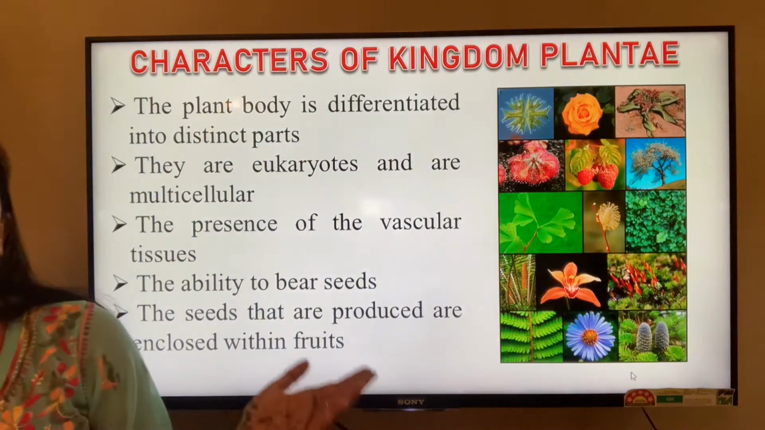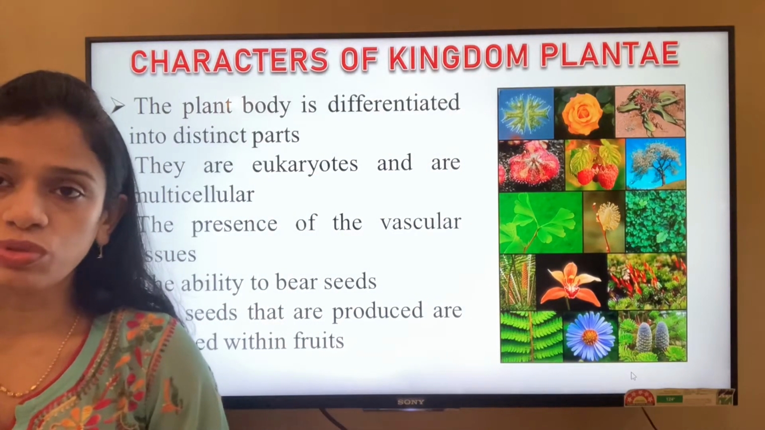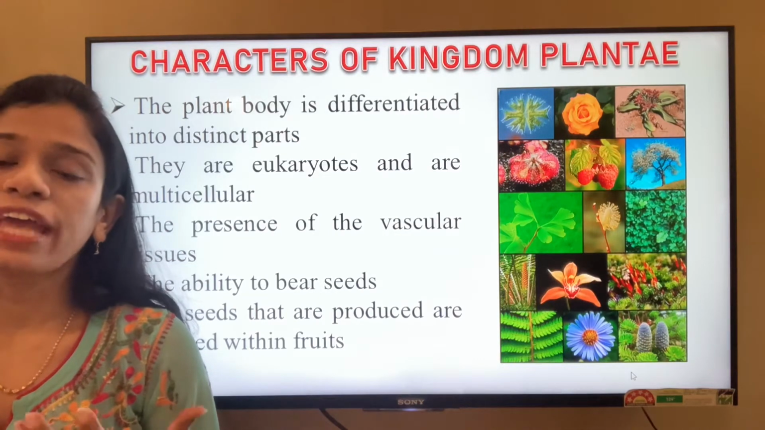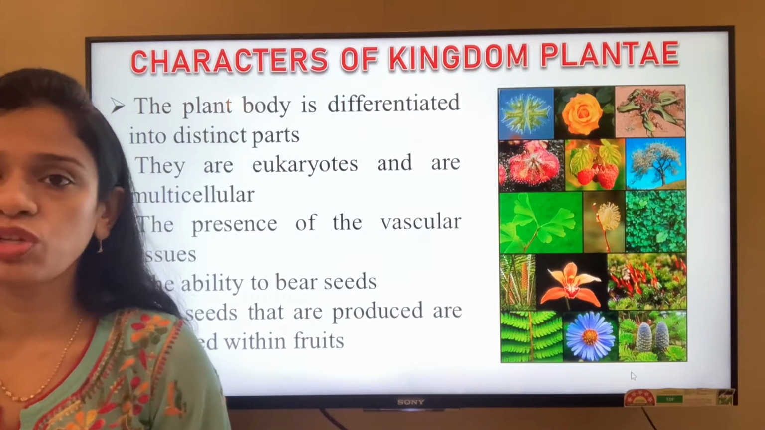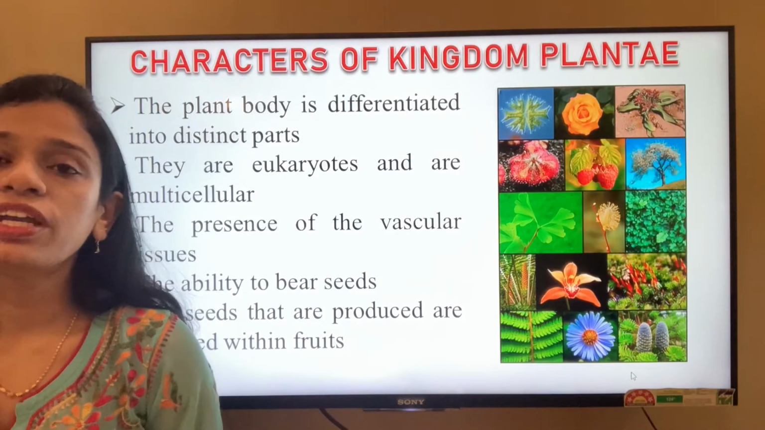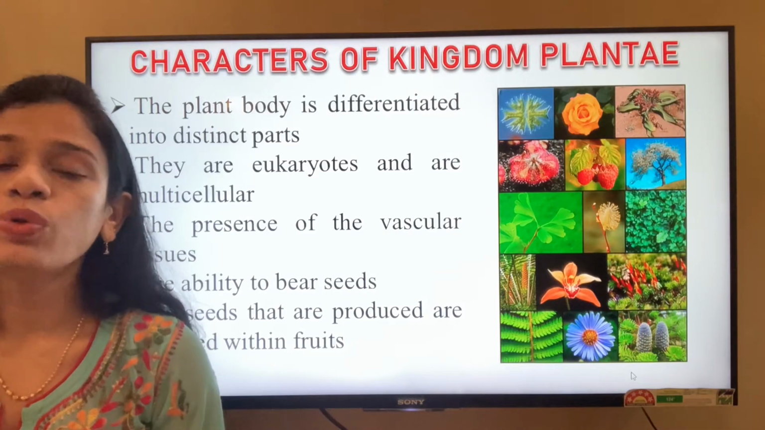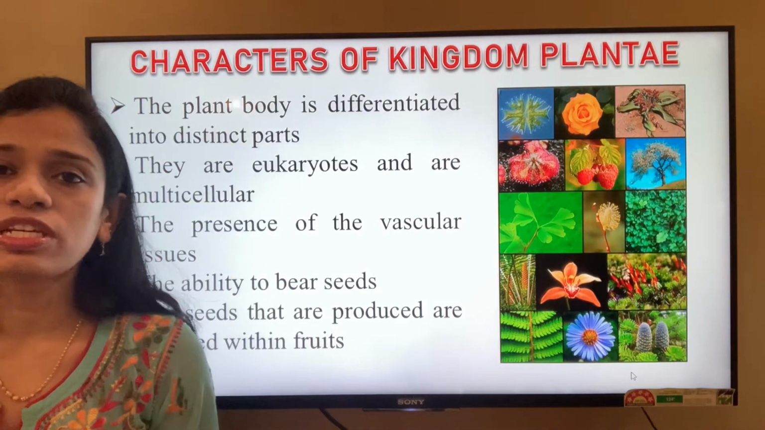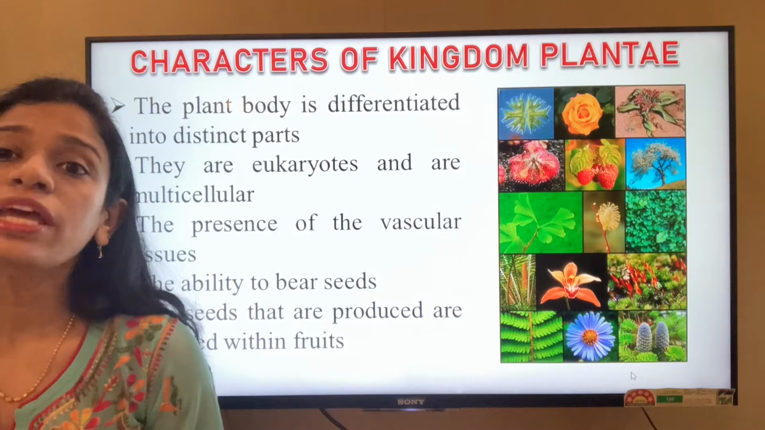And the seeds that are produced are all enclosed within the fruits. This is the most advanced characteristic of the plants, that the seed that is produced is covered by the fruit, that is, it is protected from the outer environmental conditions. So these are some of the characteristics of the Kingdom Plantae. Now we are going to study this kingdom in detail.